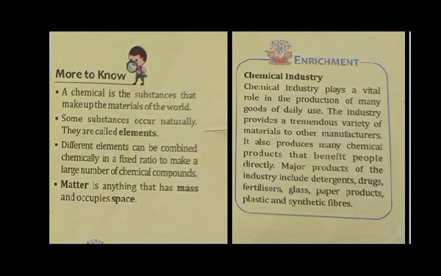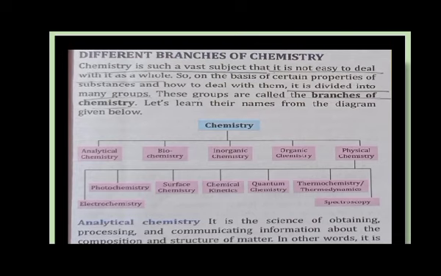Now there is one enrichment on the same page. This is about chemical industry, which plays a vital role in the production of many goods of daily use. The industry provides a tremendous variety of materials to other manufacturers. So the industry that is producing different chemicals, right? Major products of industry include detergents, drugs, fertilizers, glass, paper, plastic and synthetic fibers.